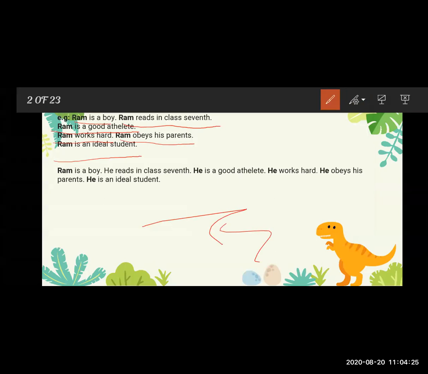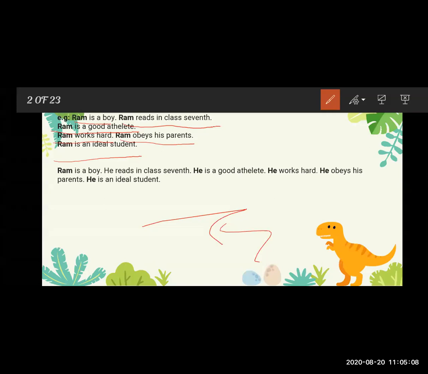Ram is a boy, reads in class 7th. Ram is a good athlete. Ram works hard. Ram obeys his parents. Ram is an ideal student. See here, in those sentences, Ram is repeated again and again. So we can use a pronoun here, to avoid the monotony of the repetition. Ram, Ram, Ram, Ram. We need to avoid this.